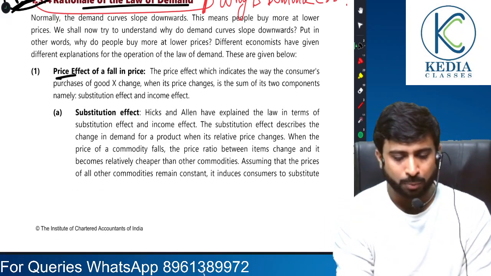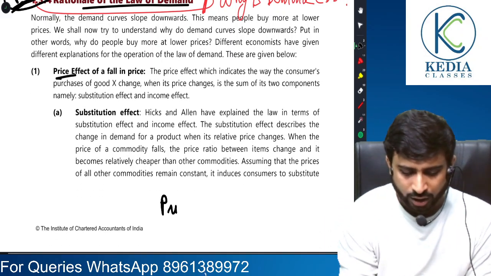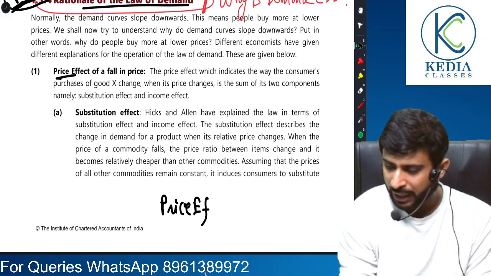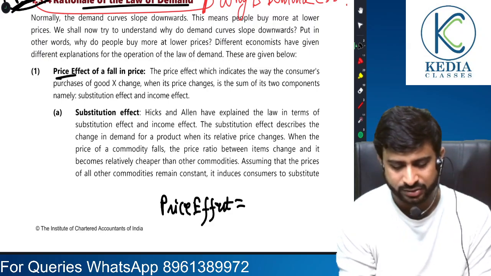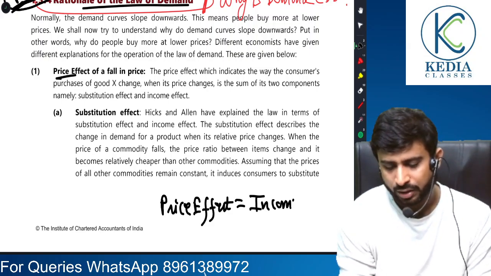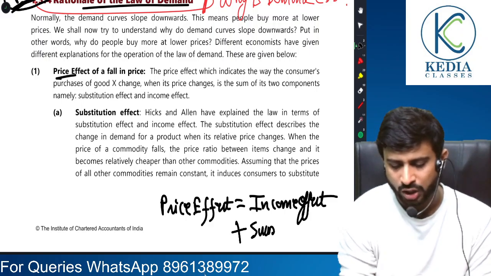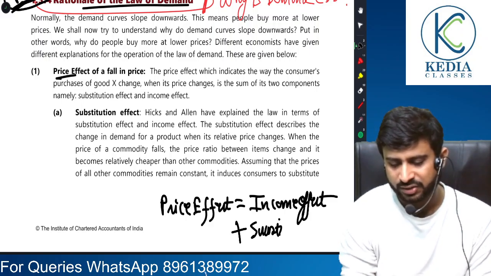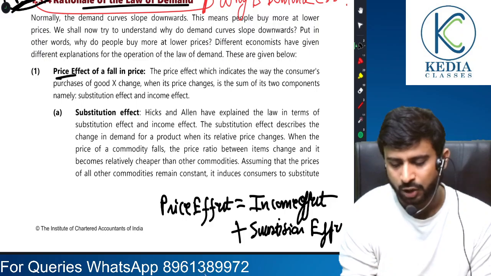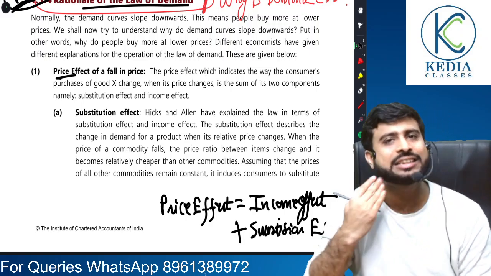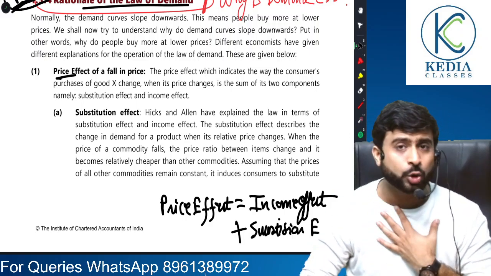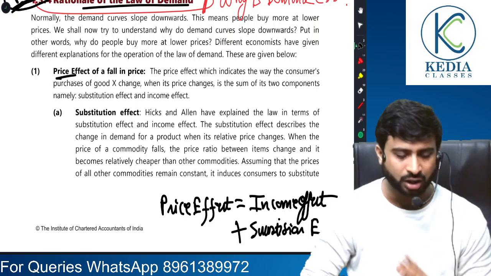From an MCQ's perspective, it is very important to remember: price effect is income effect plus substitution effect. I know I have not explained the two, but just remember this.